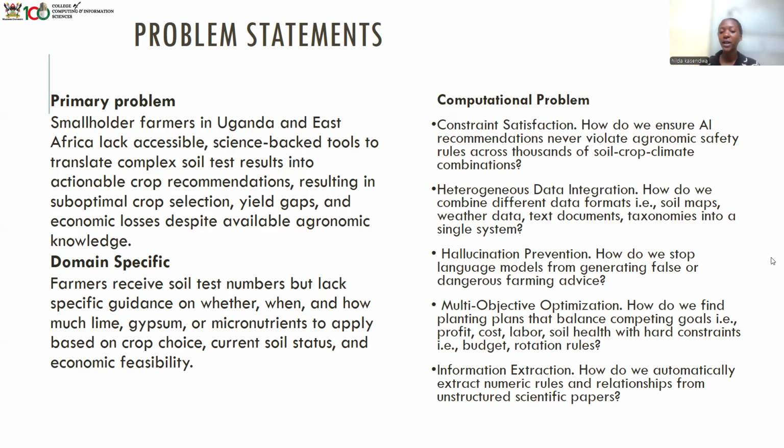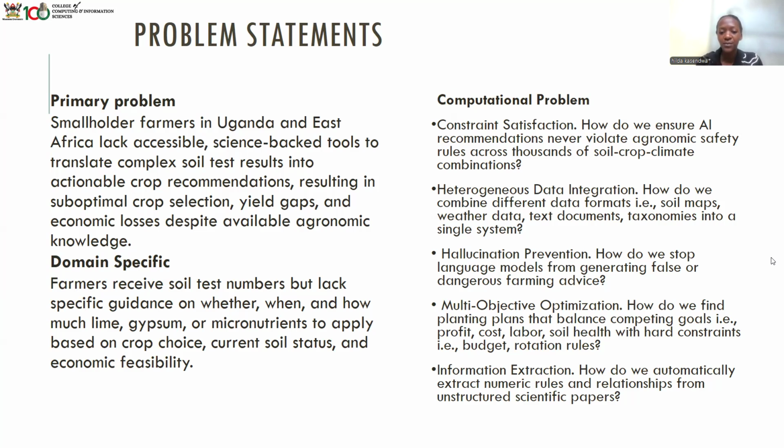How do we combine different data formats, i.e. soil maps, weather data, text documents, and taxonomies into a single system? We had a problem of different data sources and different data types. We downloaded CSV files, we had PDFs. So how do we combine all these different data formats into a single system?